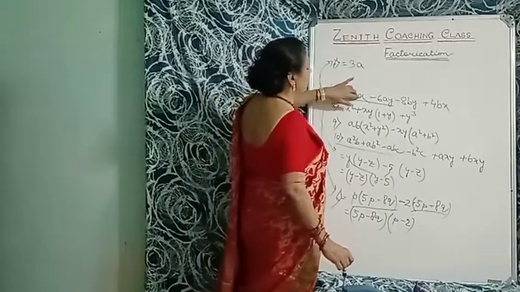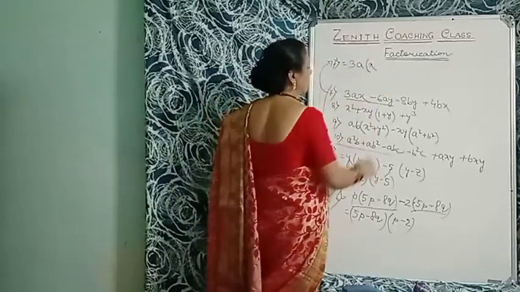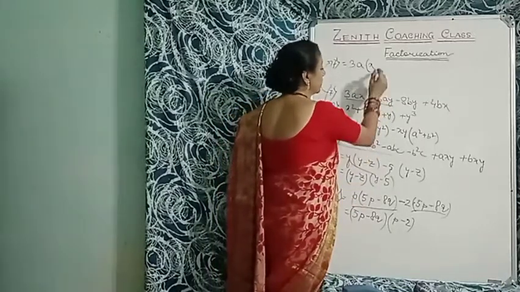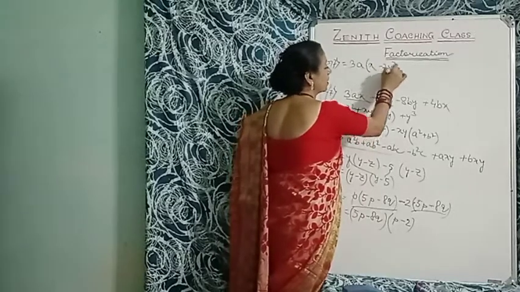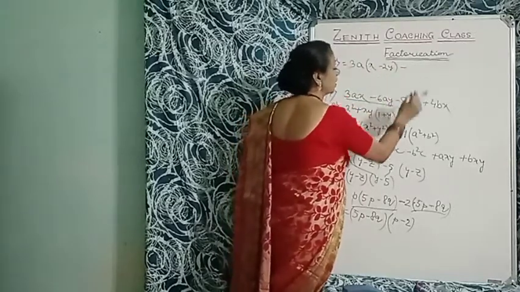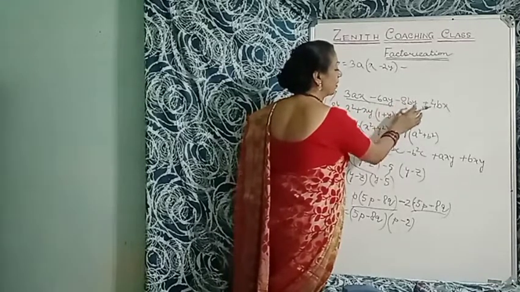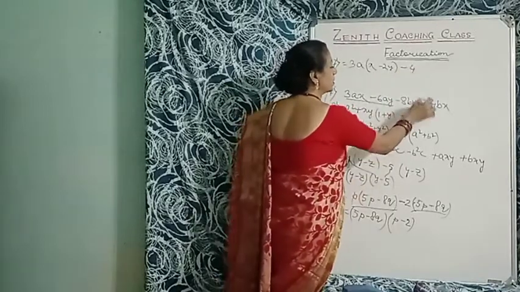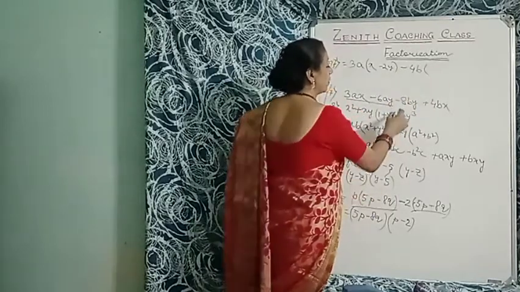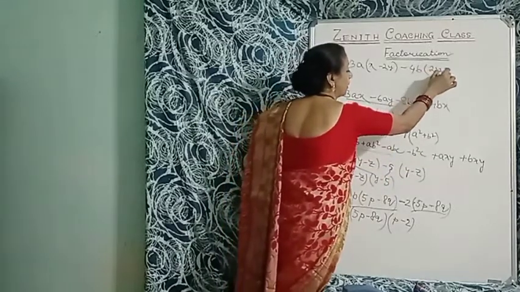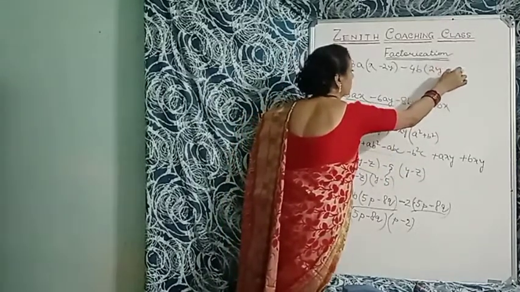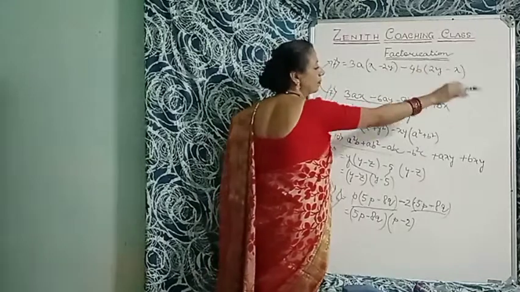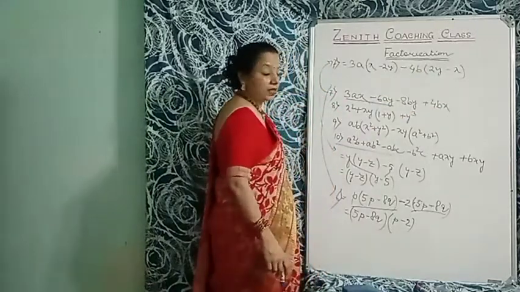So what is extra? That is x. So you will put in the bracket x. Okay. Minus 2y. 3 twos are 6. So here is minus 2y. Understood? And here is minus. So minus, you will take 8by plus 4bx. So you will take 4. And here is b, here is b. So b. Okay. So what is there? 2y minus x. Okay. So ma'am, here is x minus 2y and there is 2y minus x. So it's not the same?